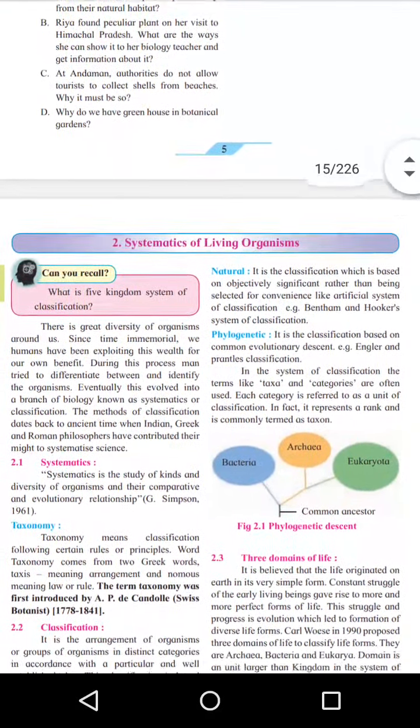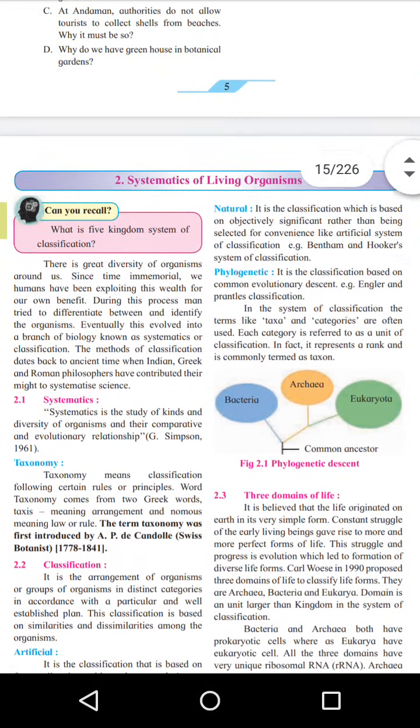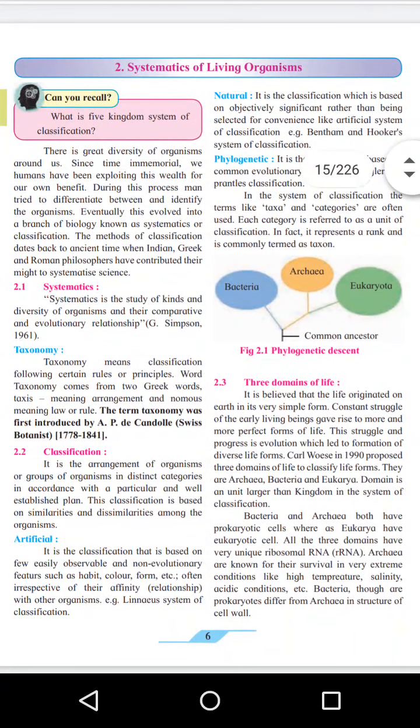Then the second topic is systematics of living organisms. We know that living organisms are in huge numbers, or we can say living organisms are diverse. Most of the diversity is found in this living world. So we have to classify them for our study.